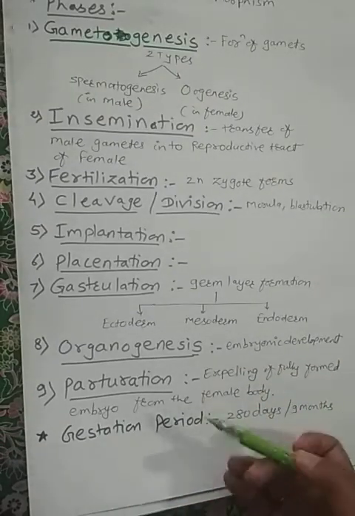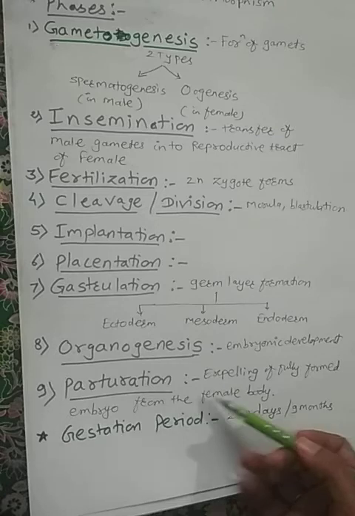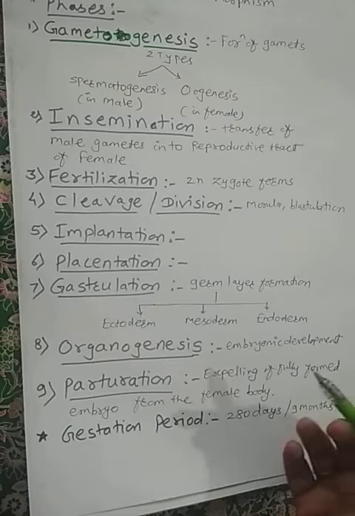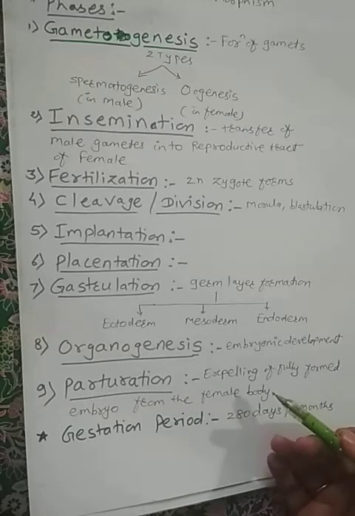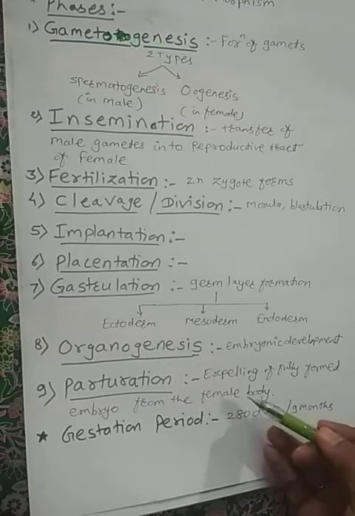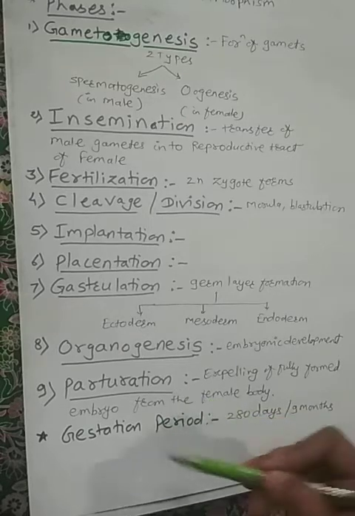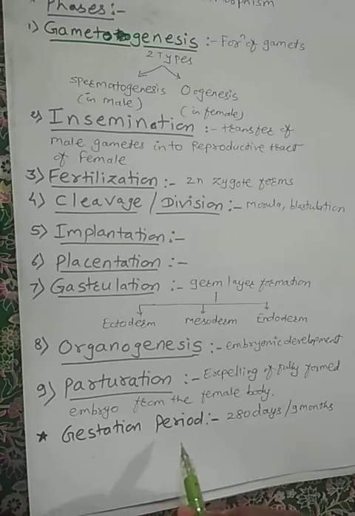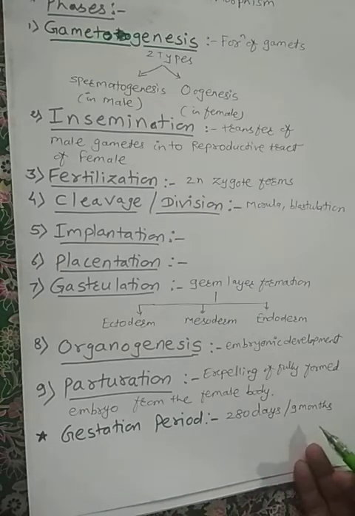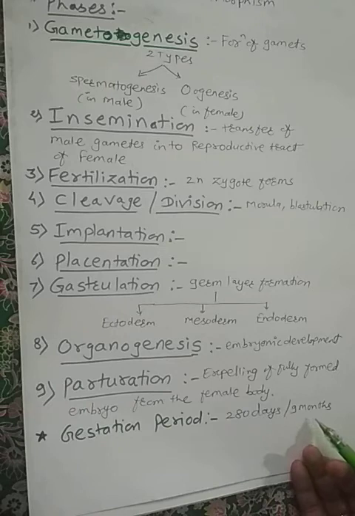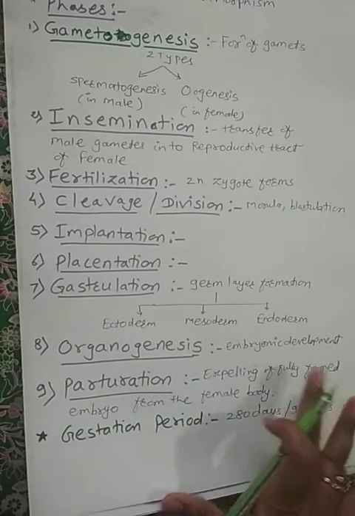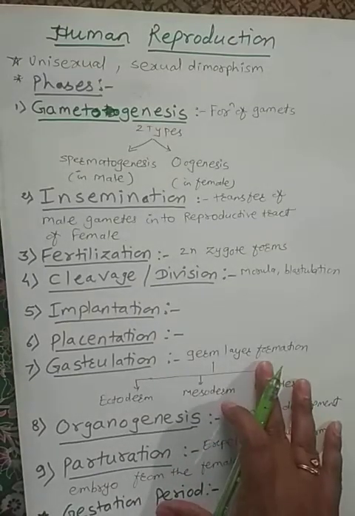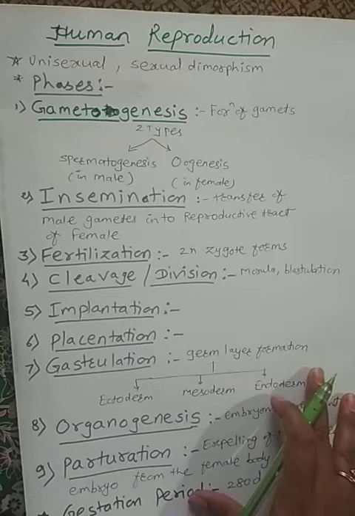And the last thing is parturition. In parturition, the fully formed embryo is expelled, that is removed, from the female body. This whole period from start to end is called the gestation period. It is about 280 days, or about 9 months. All these phases are included in human reproduction. In the next video we will see the male reproductive system and the female reproductive system.